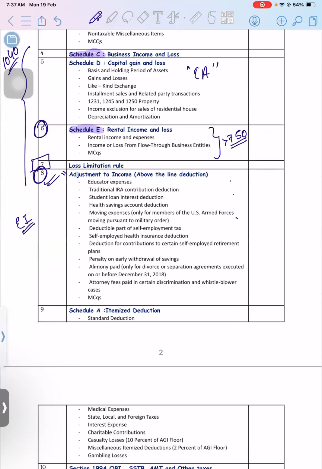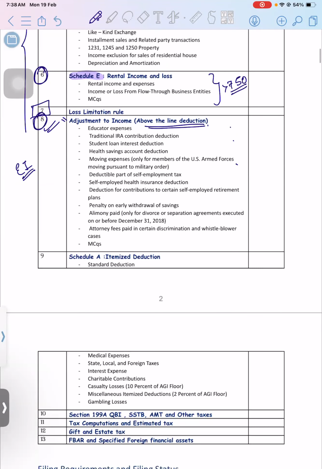Okay, then we have some health savings account or some investments. If you make a contribution, you receive the adjustment, or I can say you receive the deduction, right? This can also be called above the line. I'll come to this point, why it is called above the line, in some time. Okay, next is Schedule A.